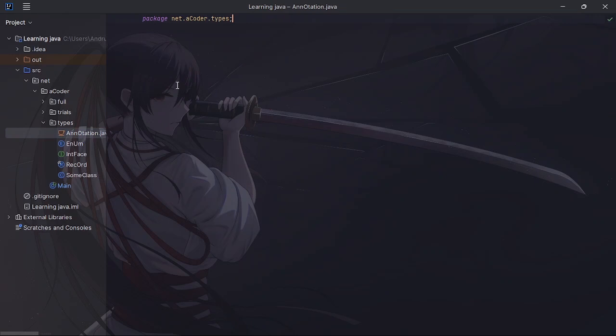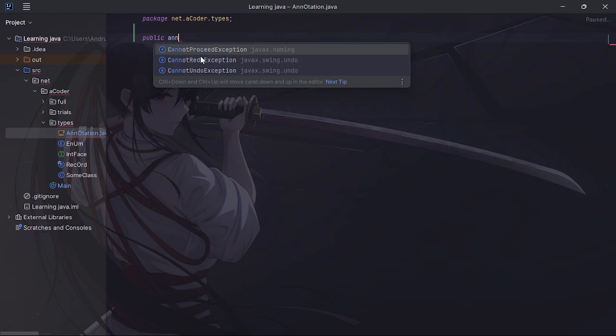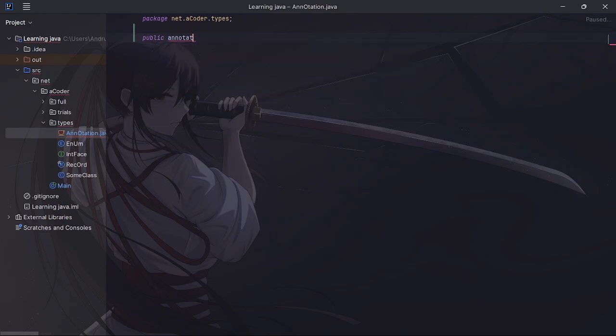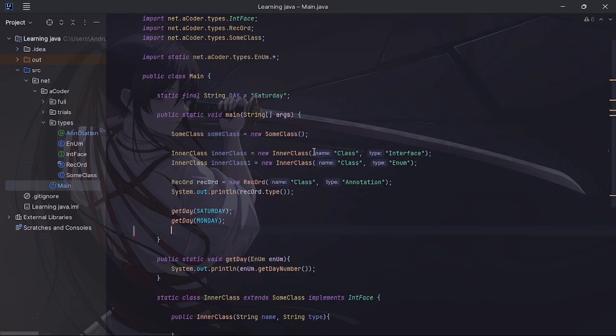Now the last, but absolutely certainly not least, will be public annotation. Oh wait, we can't do that now, can we? Public @interface. Annotation and rotation. Annotations are some very wacky stuff.